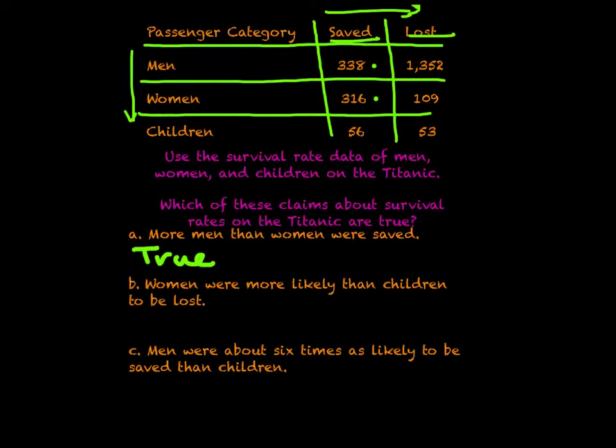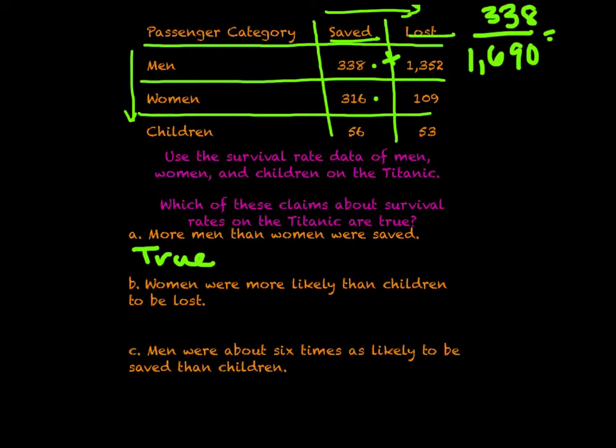If we look at this 338 and the 1352, we get that the total number of men that were on the ship was like 1,690. So we're just adding those two numbers together. So if that's the case, we can look at 338 over 1690 and actually create a percentage.